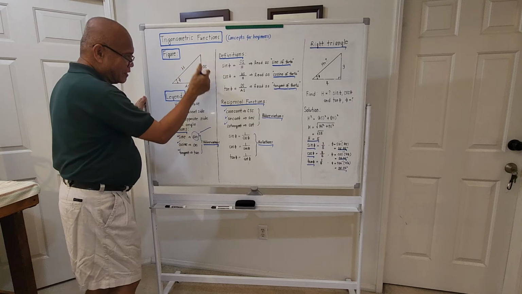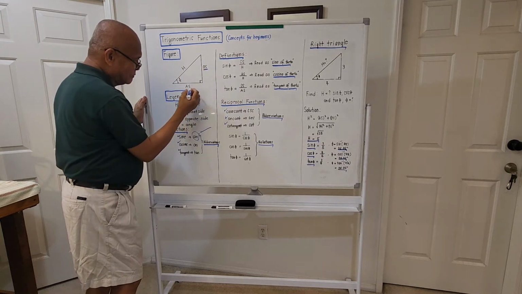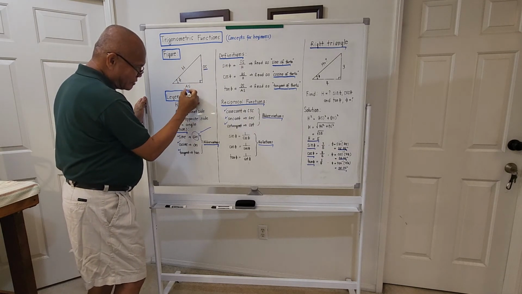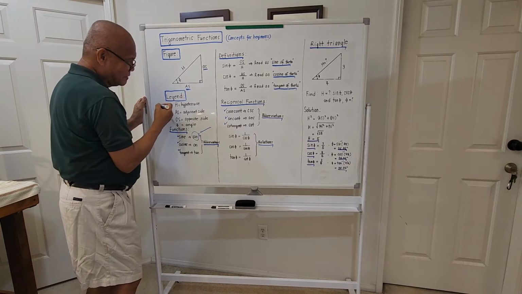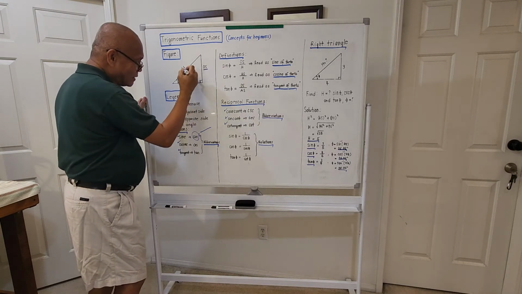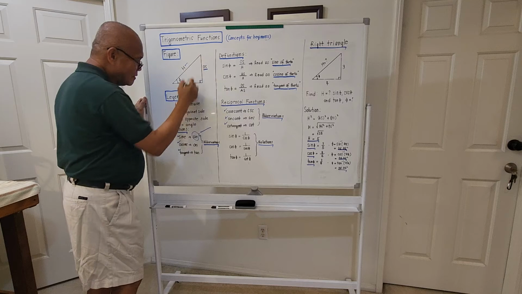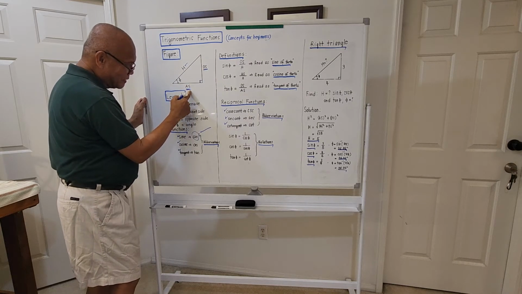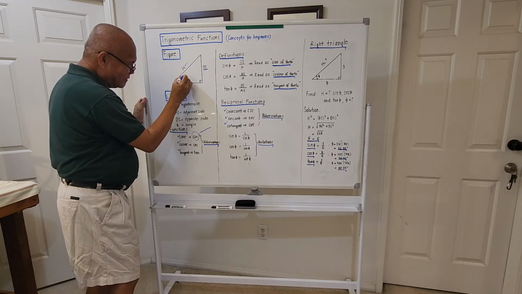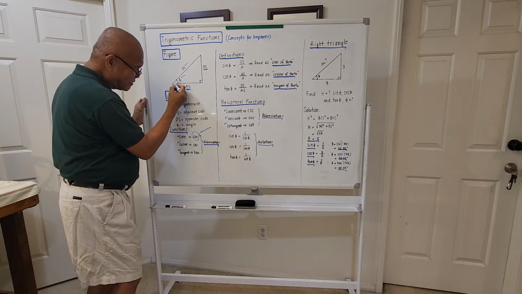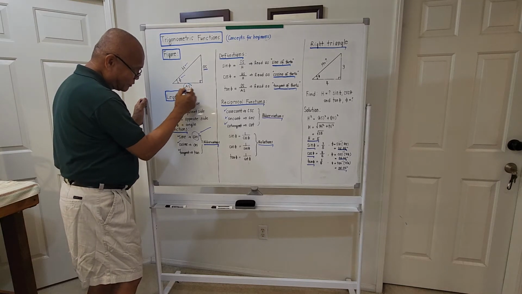This vertical side here is OS, the opposite side. This horizontal side here is ES, the adjacent side. And the longest one is the hypotenuse. Why adjacent side? Considering this angle, this side here is adjacent to this angle, that's why it is termed as adjacent side.